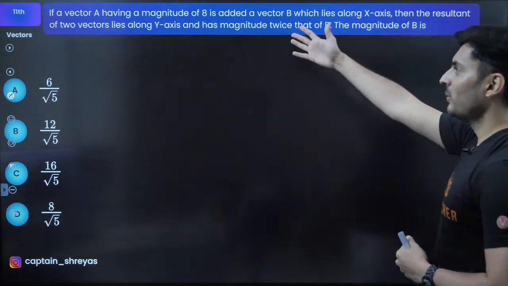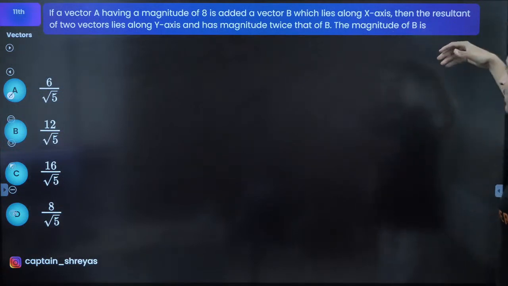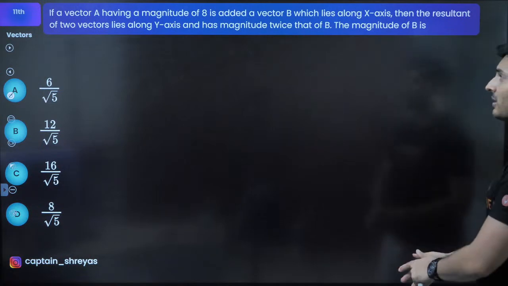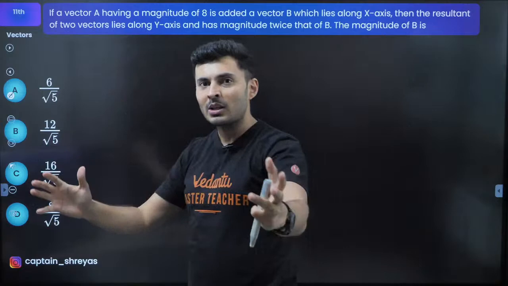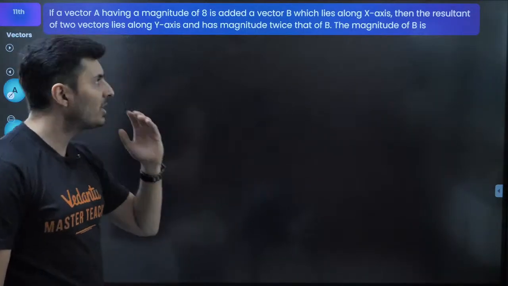Okay, so what about this? If a vector A is having a magnitude 8 and it is added to vector B, which lies on the x-axis, then the resultant of the two vectors lies on the y-axis. My goodness. And the magnitude is twice that of B. What is the magnitude of B? Okay, mind blown. But if you start solving it step by step, probably you will get the answer.